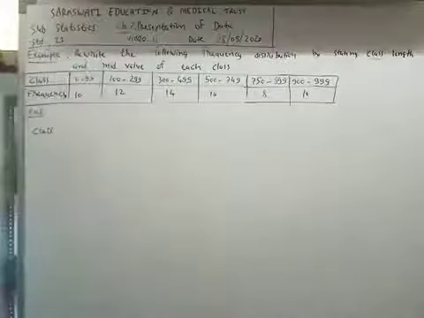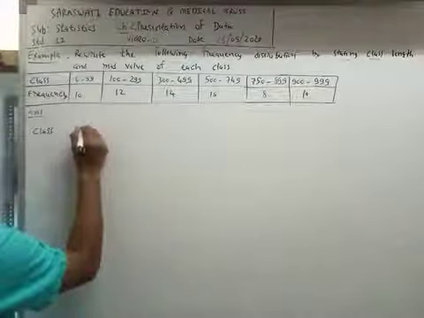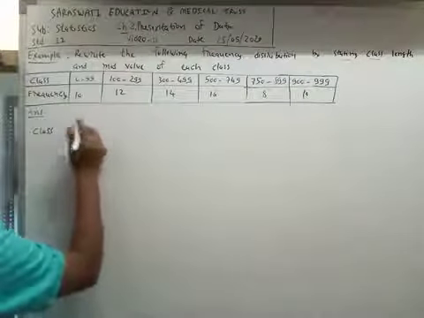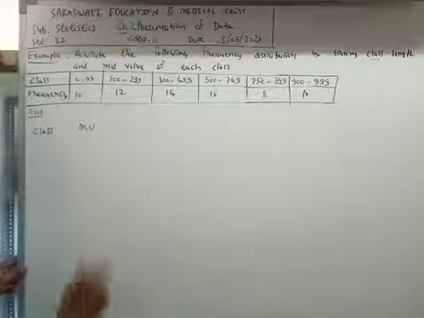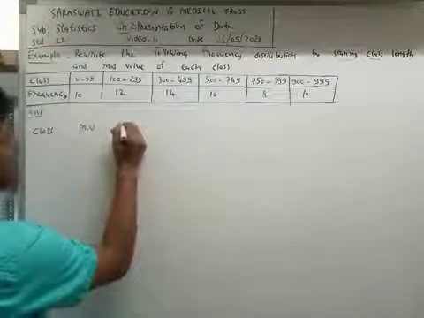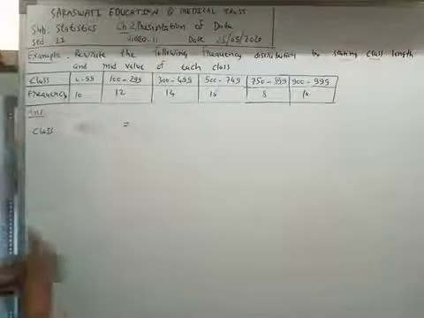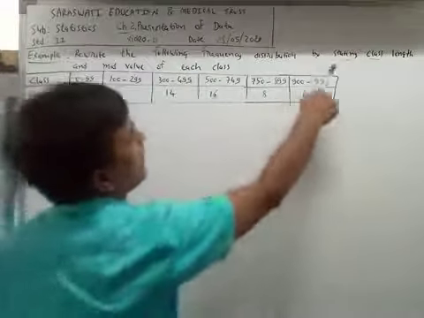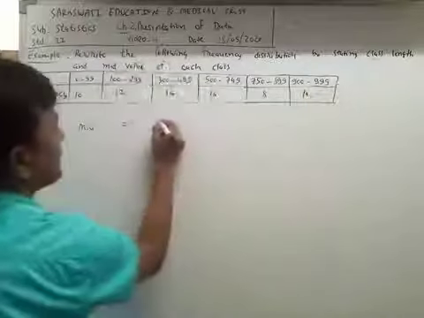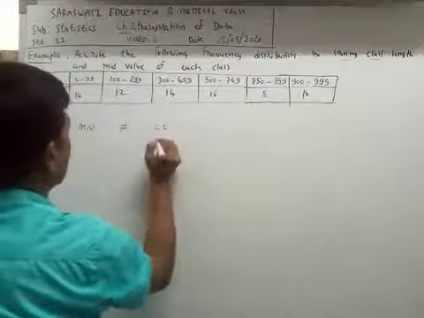Second, we will write mid value. Then we write frequency and class length.